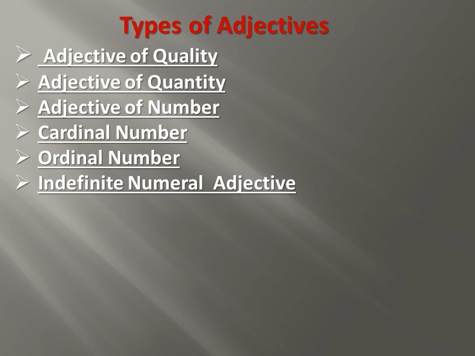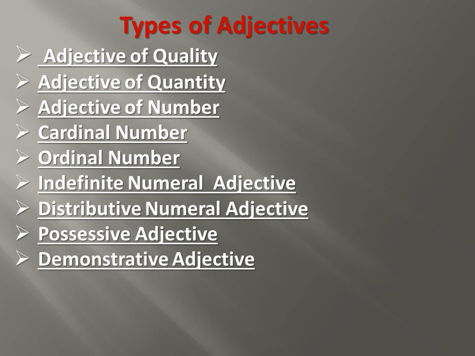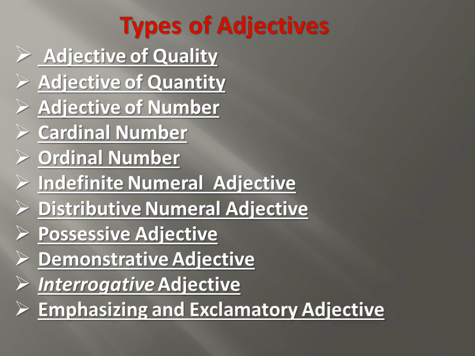Indefinite numeral adjectives, distributive numeral adjective, possessive adjective, demonstrative adjective, interrogative adjective, emphasizing and exclamatory adjective. We will study them in detail now.